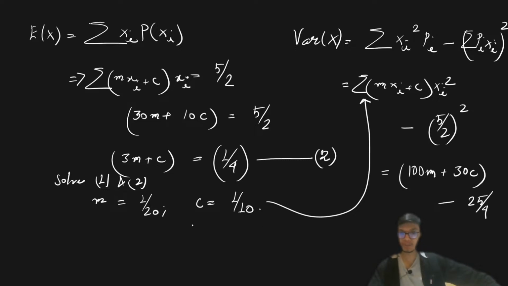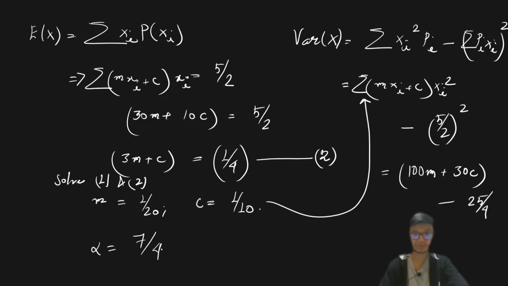Right, now if you put back these values, and therefore the variance that is given as alpha, the variance will turn out to be, yes, 7 upon 4, correct. So that is going to be equal to 7 upon 4.